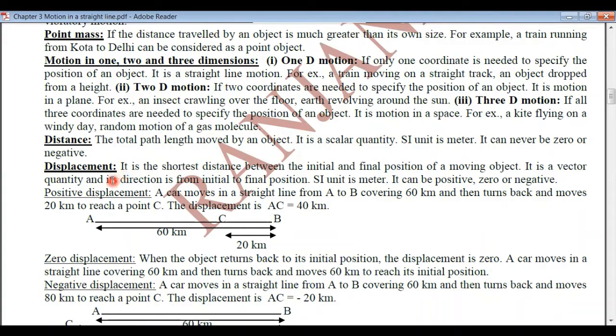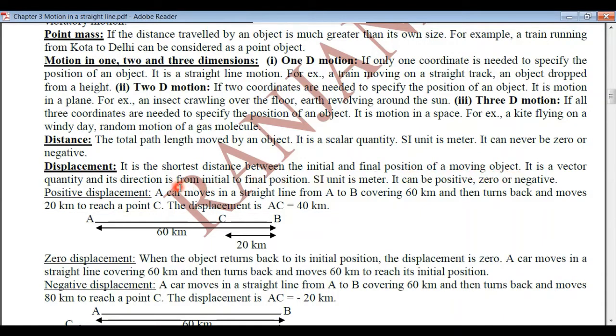Whereas the next quantity which we are going to study is displacement, which is a vector quantity, and the magnitude of it is the shortest distance between the initial and the final position of the moving object.